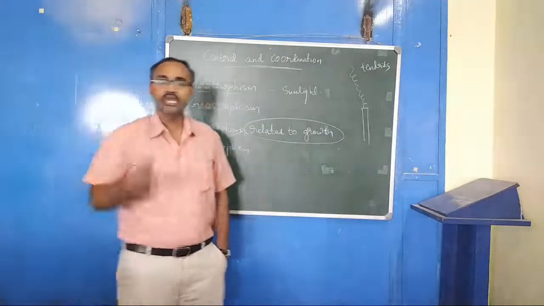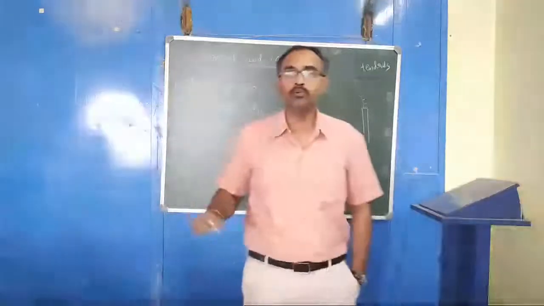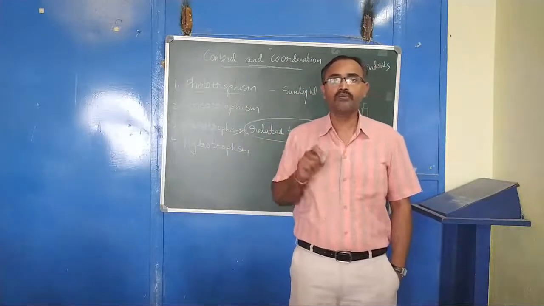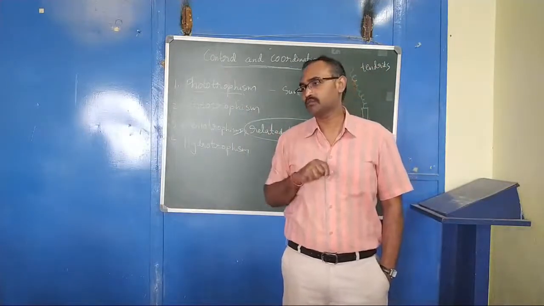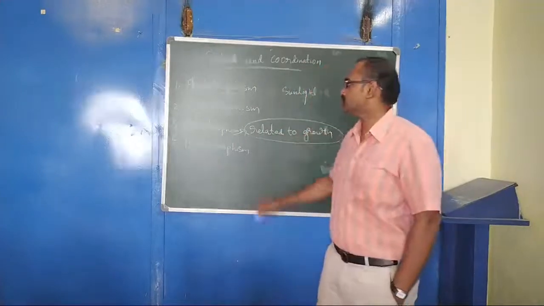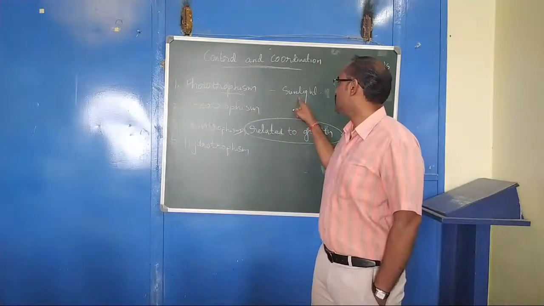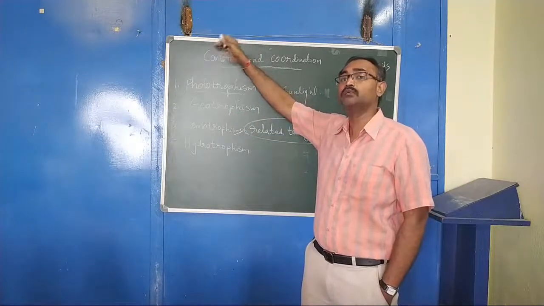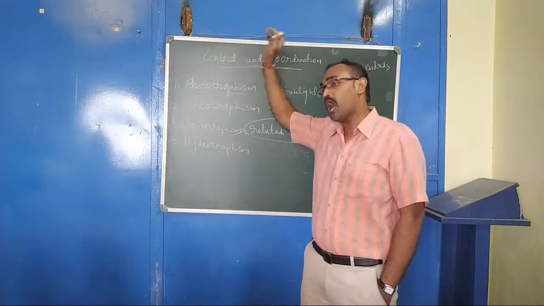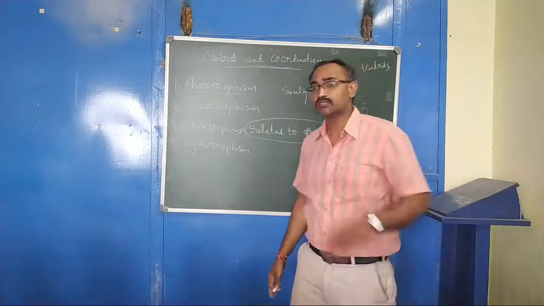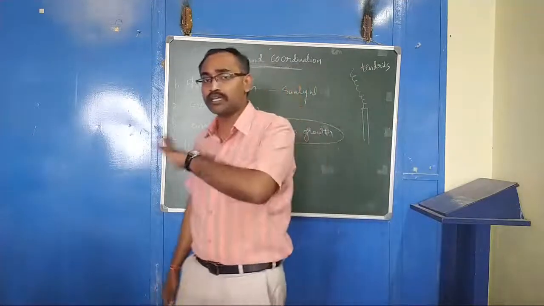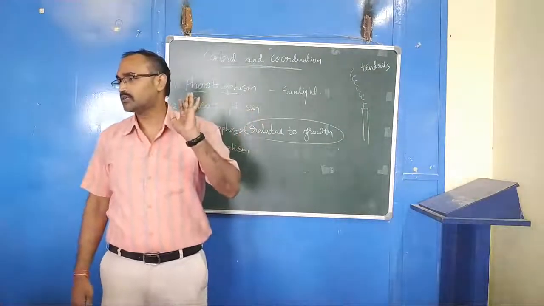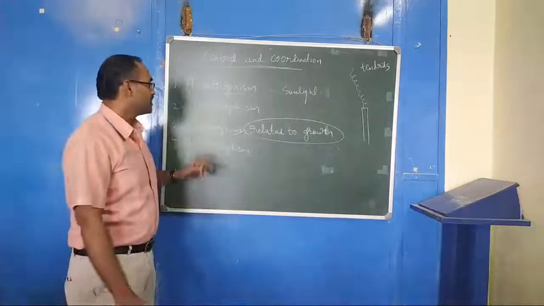So there sunlight is the factor. Tropism means movement. What does tropism mean? Movement. Understood? So the shoot grows towards the direction of sunlight, whereas the root grows away from the direction of sunlight. The root does not grow towards the sunlight. It will always be away from the sunlight. So that is phototropism. What is geo?